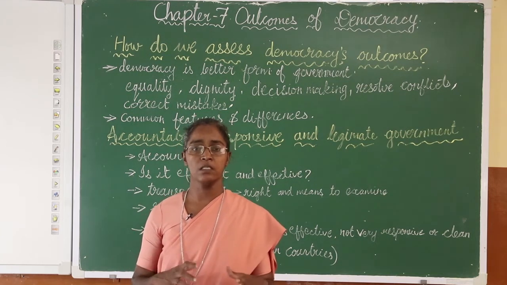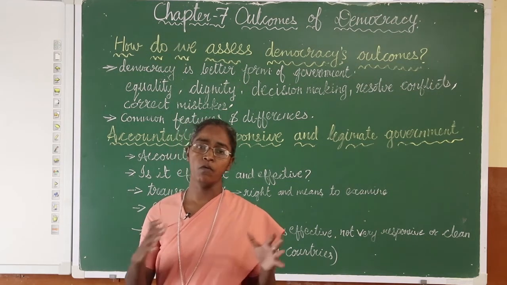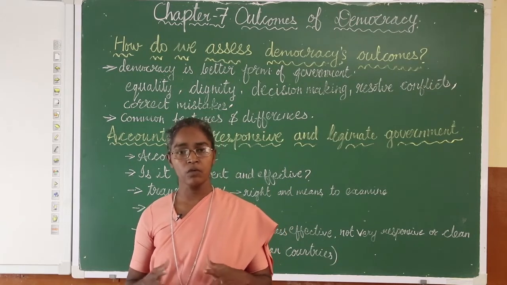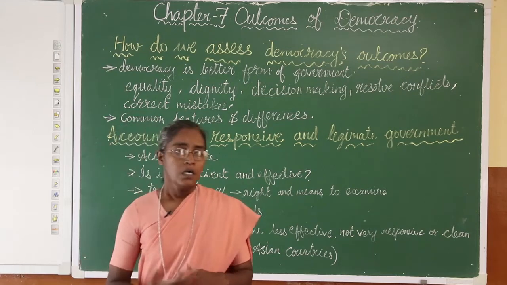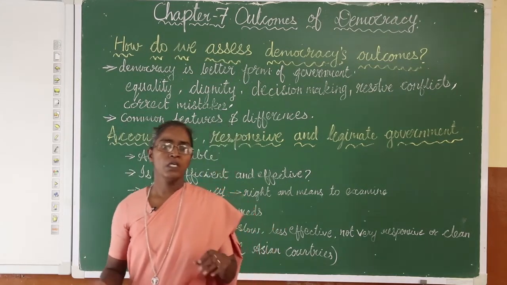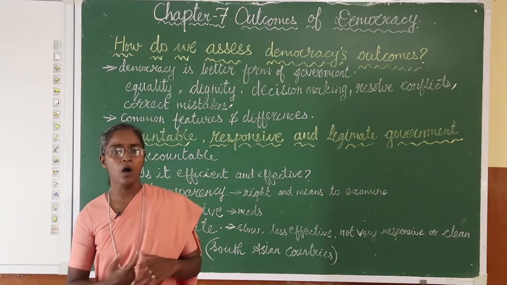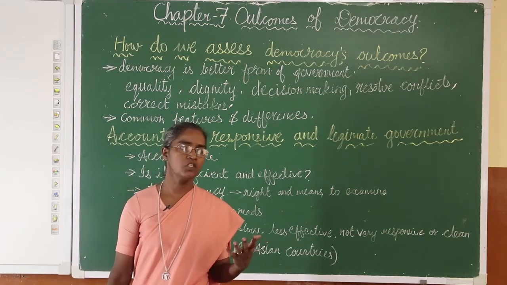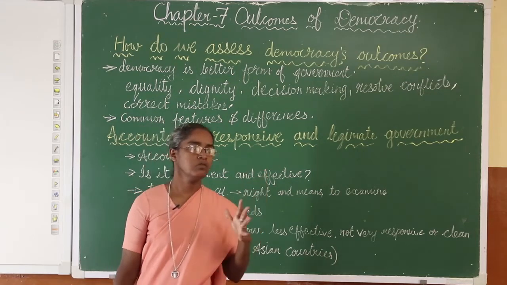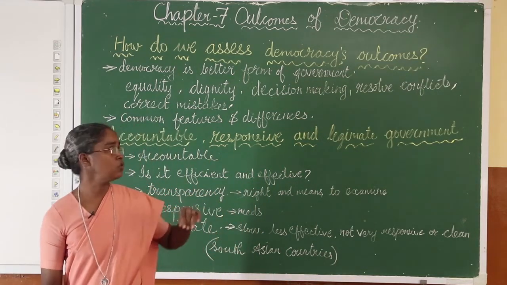We are assessing, with these other forms of government, which is the better form of government, whether it is democracy, dictatorship, military rule, monarchy, or a country ruled by a religious leader. Among these, which is better, that is what we are going to learn.